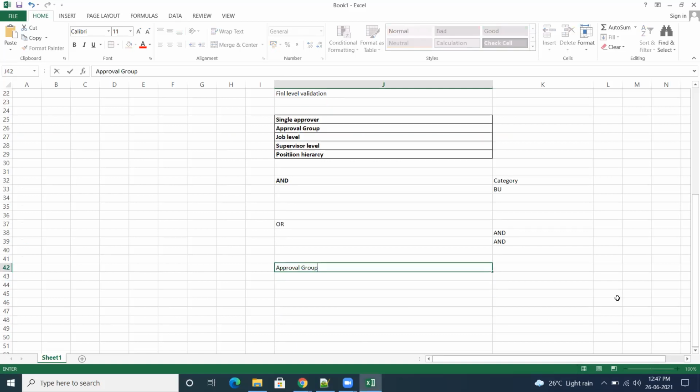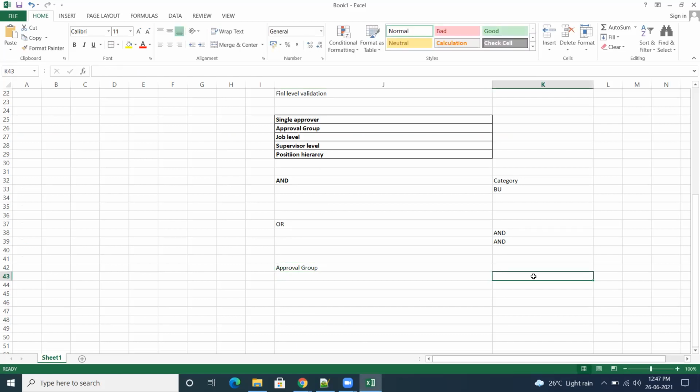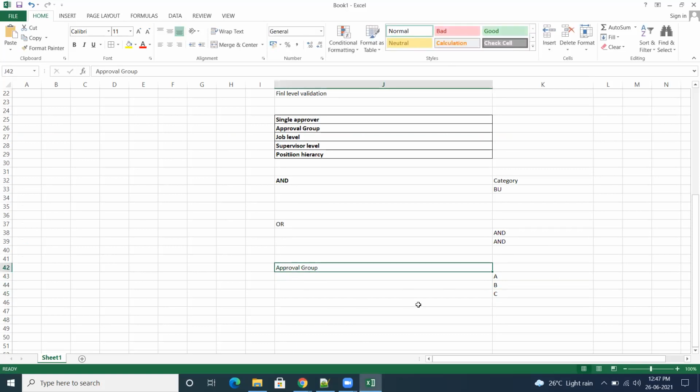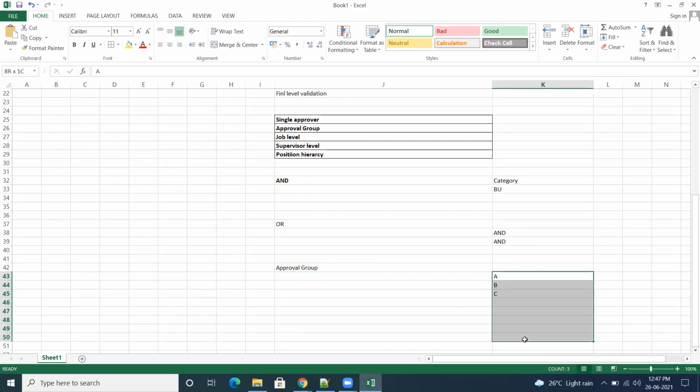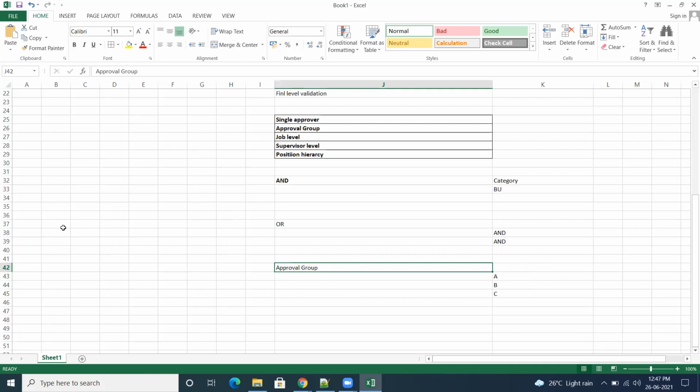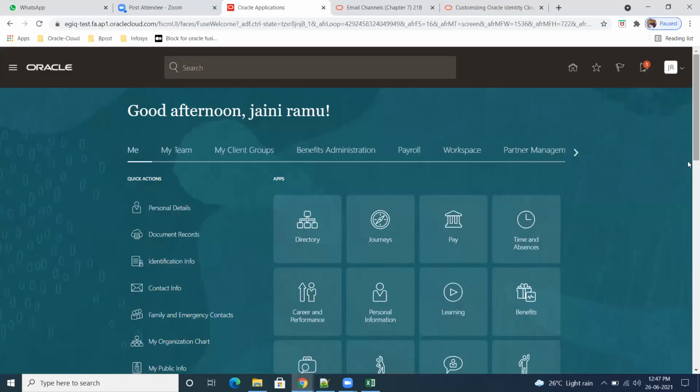Approval group means we have to create the group. Under the group we can add the approvers. Then this group we can add into the action. So how to create the groups, we'll see.